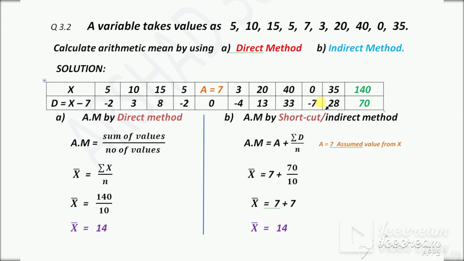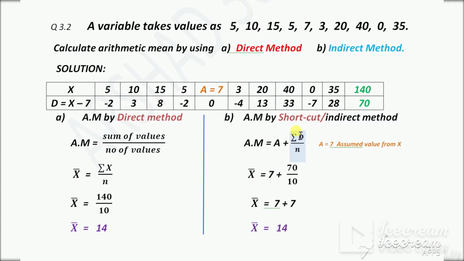Now these are the deviations, or we can say these numbers are d. Now find the sum of d, the sum of these numbers, which is 70. Now replace these numbers in this formula. A is the assumed value, which is 7. So write 7 for a.